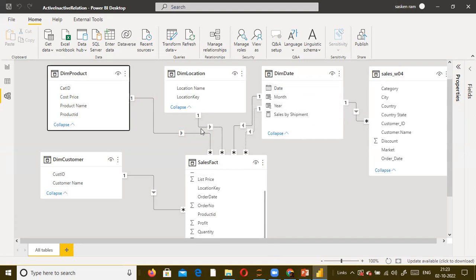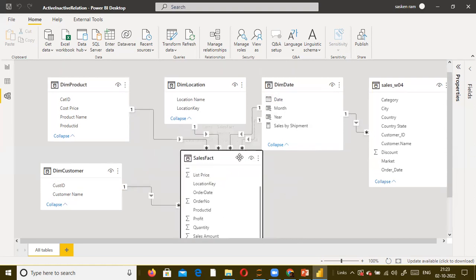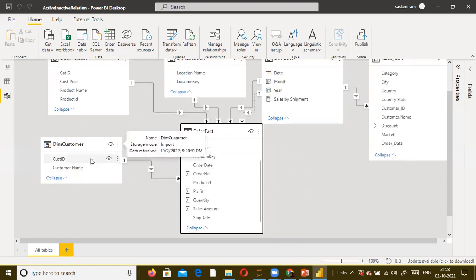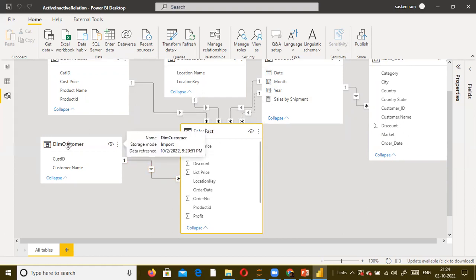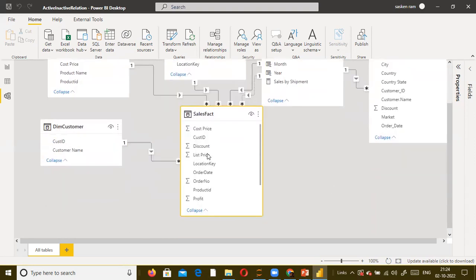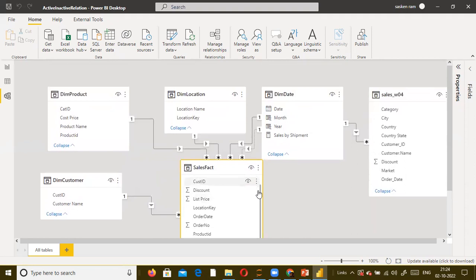So how is it possible? Like I said in the last session, I first loaded the sales fact table, and then the customer dimension table. When you hover the cursor, look here, these two customer ID columns are common between these two tables. So Power BI desktop checks whether there are any columns having a similar name, any common column. So it creates the relationship.